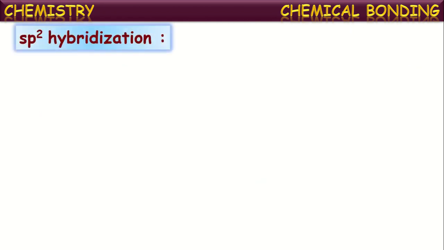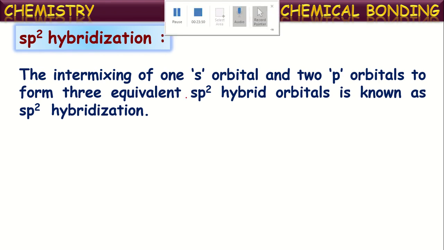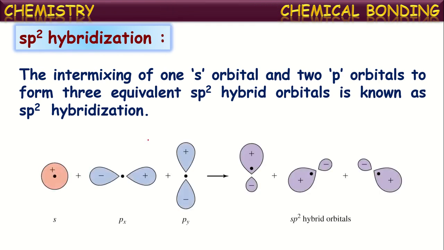Next, let us see another kind of hybridization, that is sp2 hybridization. The intermixing of one s orbital and two p orbitals of an atom to form three equivalent sp2 hybrid orbitals is known as sp2 hybridization. Okay, one s orbital and two p orbitals intermix each other to form three equally energetic hybridized orbitals. This phenomenon is called sp2 hybridization, and the orbitals formed are called sp2 hybridized orbitals. Each of these represents one sp2 hybridized orbital.